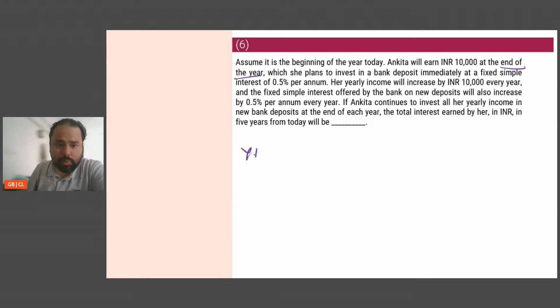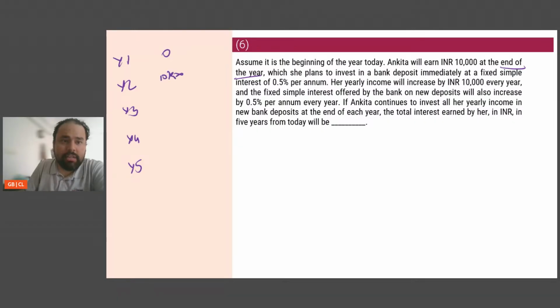Okay, let's say year 1. Let me give myself space. Let's put it here. Year 1, year 2, year 3, year 4, year 5. What is happening in year 1? She has 10,000 at the end of the year. So the entire year it is 0. Nothing is happening. At the end of year 1, which is at the beginning of year 2, this 10,000, she is getting 0.5%. So 10k into 0.5%.